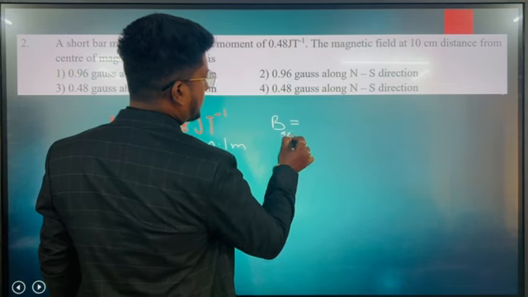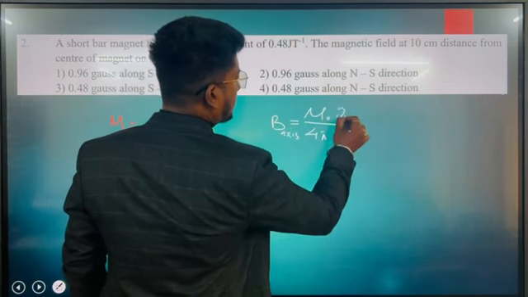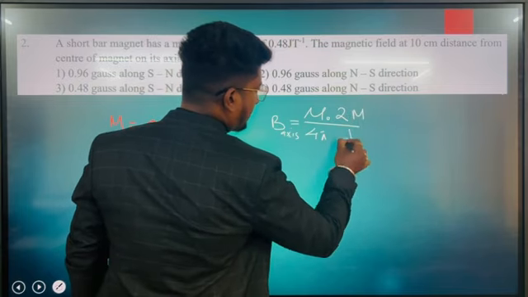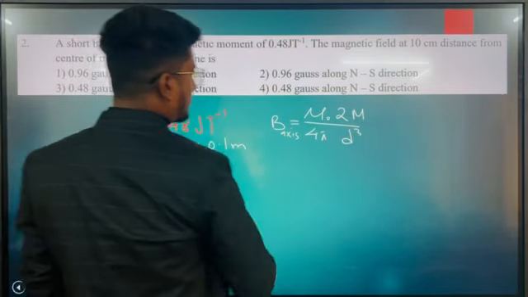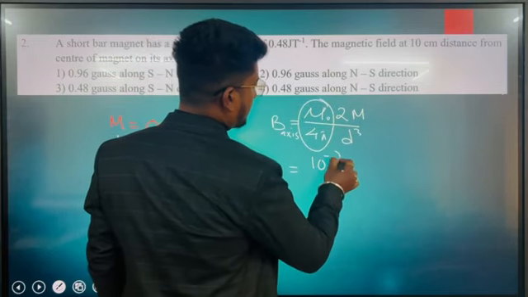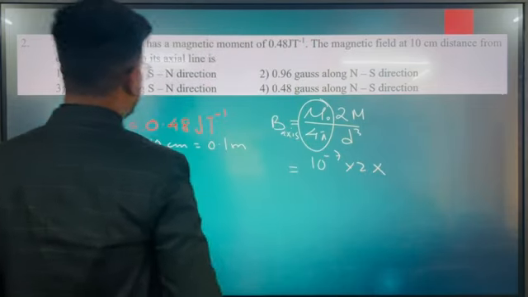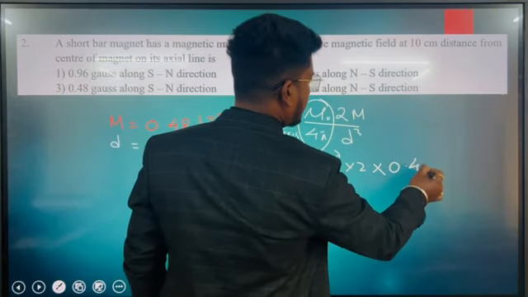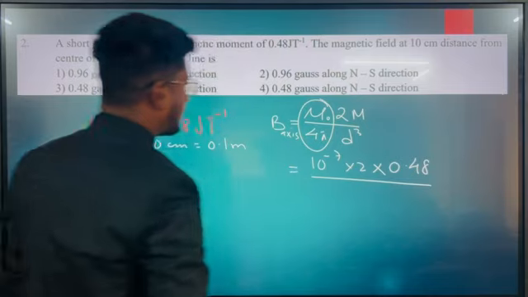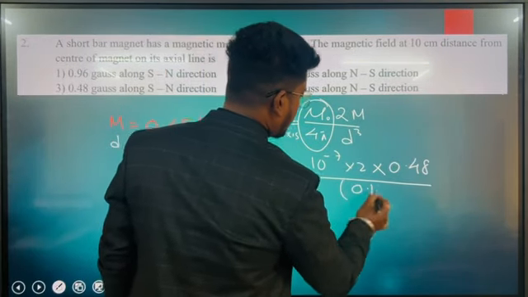And we need the magnetic field on the axis. B on the axis will be mu naught by 4 pi, 2 times m divided by d cube. Now, in place of mu naught by 4 pi, we can simply put 10 to the power minus 7, multiplied by 2, and the magnetic moment is given as 0.48, divided by d cube, that means 0.1 whole cube.